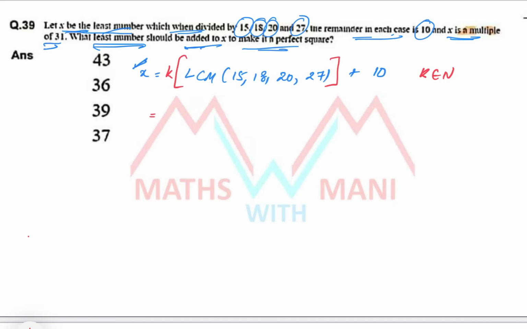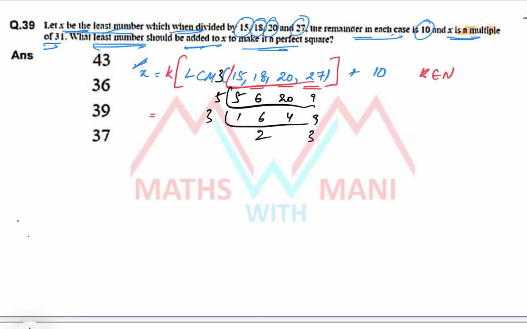So find out the LCM of 15, 18, 20 and 27. You can solve through the prime factorization method or the normal factorization method. So apply this. 3 5s are 15, 3 6s are 18, 20 and 3 9s are 27. Then 5 1s, 5 4s, 6 and 9. Next 3 2s, 3 3s. And next 2 1s, 2 2s, that is 4 into 3. So 3 6s are 18, 6 2s are 12, 12 3s are 36, 36 into 15, that is 540.